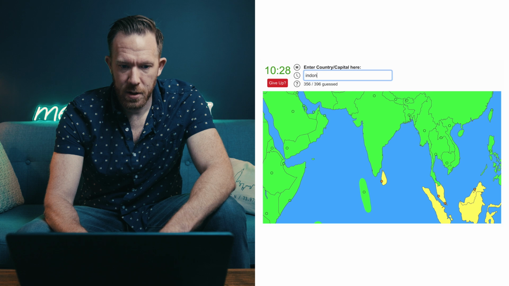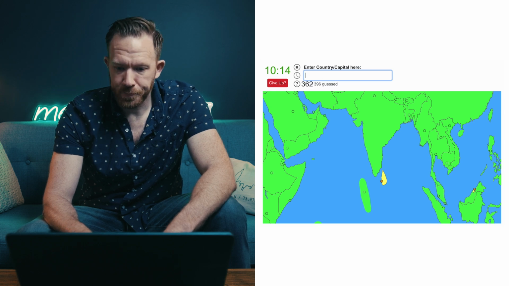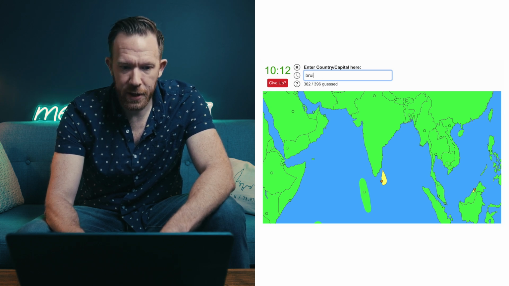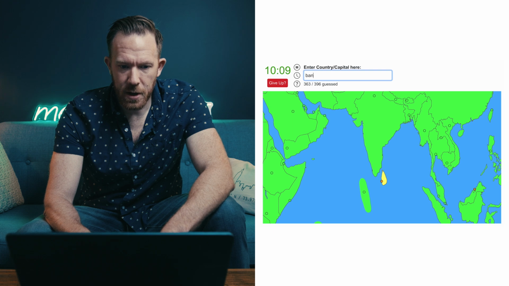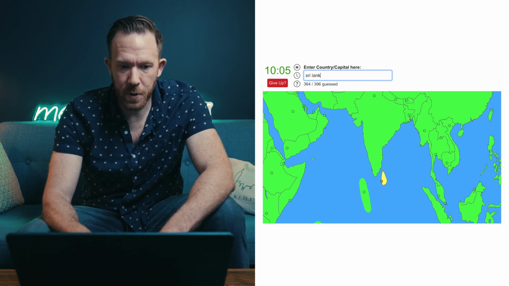Then Indonesia is Jakarta. Malaysia is Kuala Lumpur. Singapore is Singapore. Brunei is Bandar Seri Begawan. Then you have Sri Lanka. This one's weird.